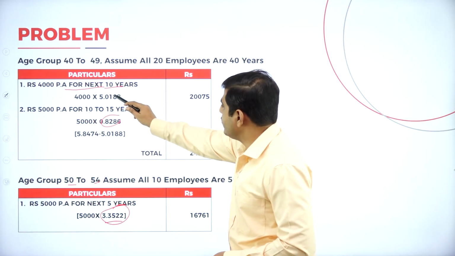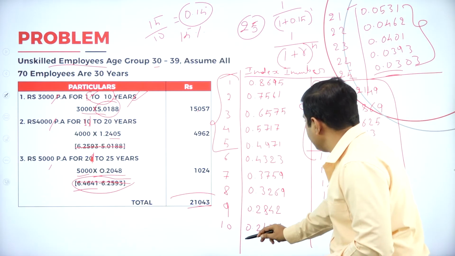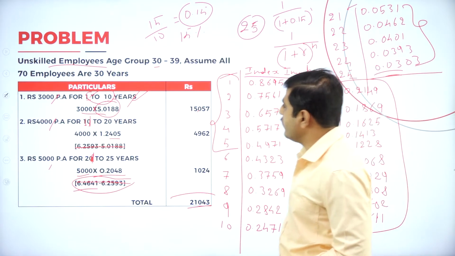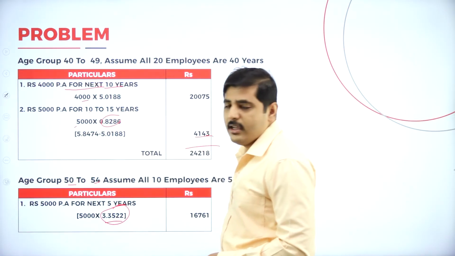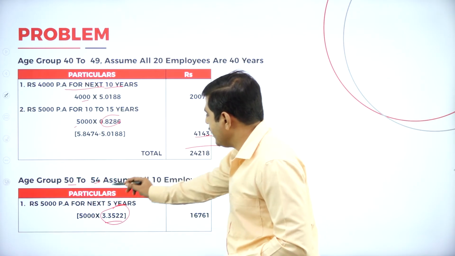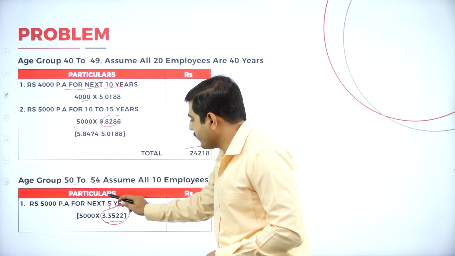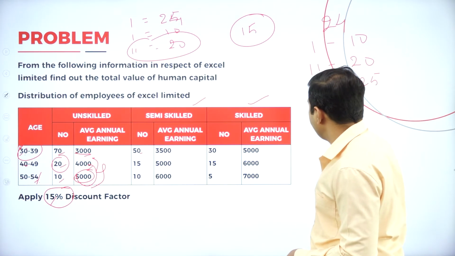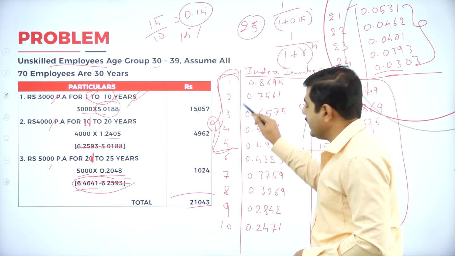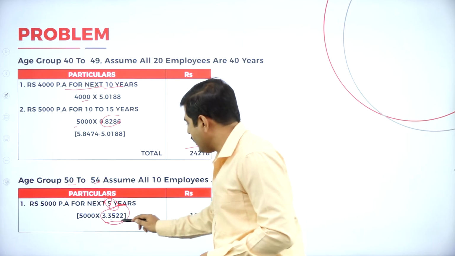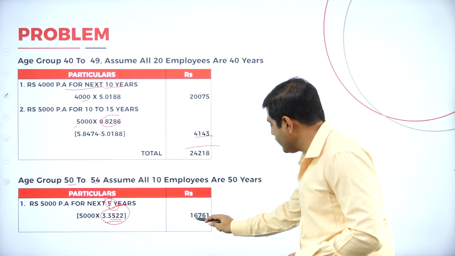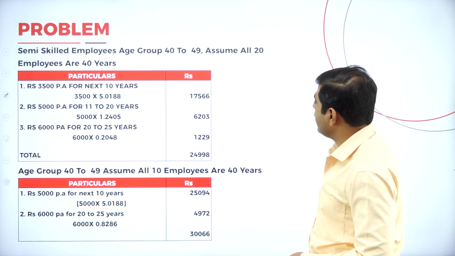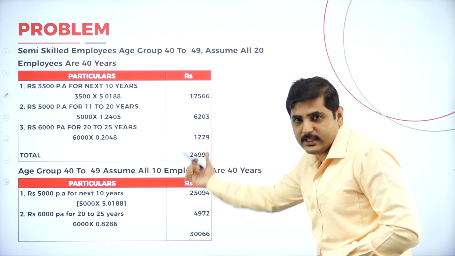Coming to here, we should take the first 10 years and the remaining 5 years. Again, for the first 10 years and then the remaining 5 years. For the last age group, we take only the last 5 years. So again, for the first 5 years you add all the index numbers, calculate this, and you will get 16,761.